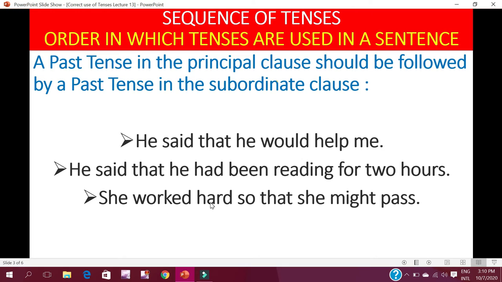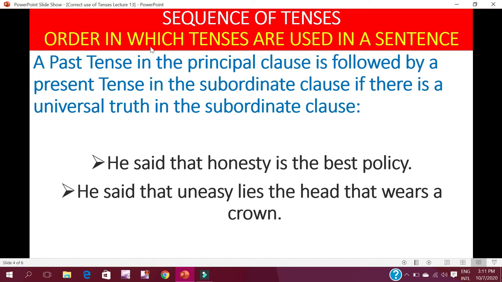She worked hard so that she might pass. Worked is past and might is past. So past should always be followed by a past in the subordinate clause.